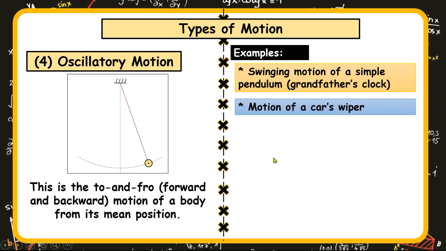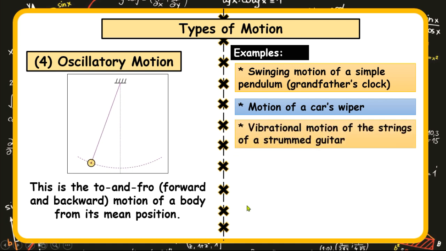The second example of oscillatory motion is the motion of a car's wiper. If you have ever sat in a car on a rainy day, the driver, in order to wipe the rain from the windscreen, switches on the wipers, and it goes swish, swish, swish, swish. That kind of motion is also oscillatory motion.